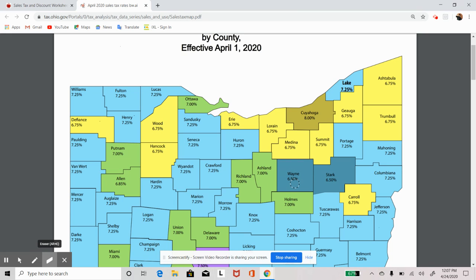So this is where we're at here in Lucas County in Toledo, and I buy something, I'm going to pay a sales tax of 7.25%. Now, as opposed to Wood County, if I just go down a little bit, cross the Maumee River, and then I'm in a place of Perrysburg and Bowling Green, places like that. I'm in Wood County, which means if I go buy something, I actually pay a sales tax of 6.75%.